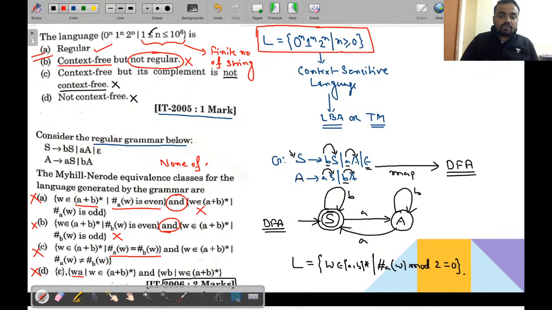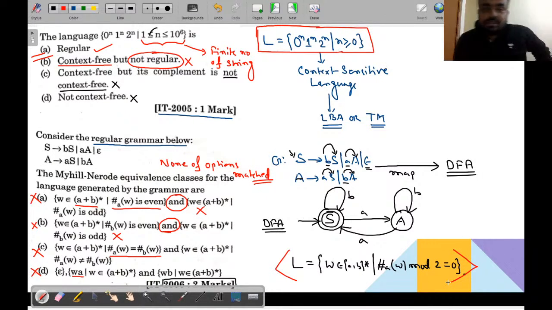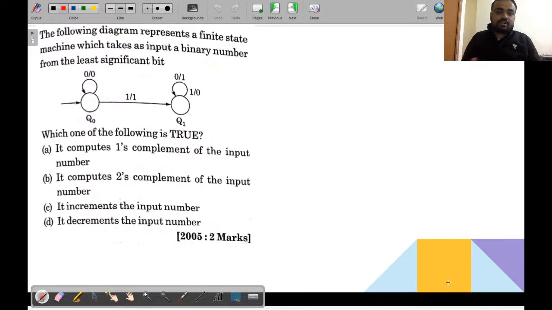None of the options matched. कोई भी ऑप्शन मैच नहीं कर रहा है. तो अगर कोई ऑप्शन इस तरह का होता, then you can put the right answer. Clear everyone?